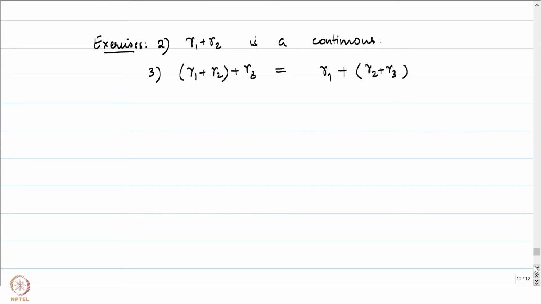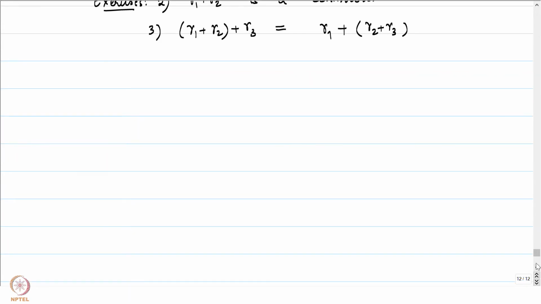Okay. Let me now prove a proposition which tells us that concatenation and reversal are well defined up to equivalence. So let's write it down.